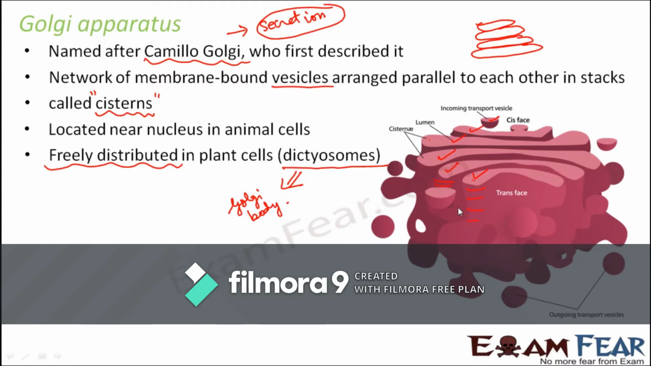Now the number of cisterns in a Golgi apparatus can vary. There is no specific fixed number of cisterns that has to be present in a Golgi apparatus. Here you see cis phase and trans phase. The two sides of the Golgi apparatus are named cis phase and trans phase. Which is a cis phase and which is a trans phase, I think that is not really required at this level. You just know that this is how the Golgi apparatus will look. It will consist of a lot of vesicles arranged parallel to each other. One side is going to be the cis phase, the other side the trans phase, and that is how they are going to connect to each other.